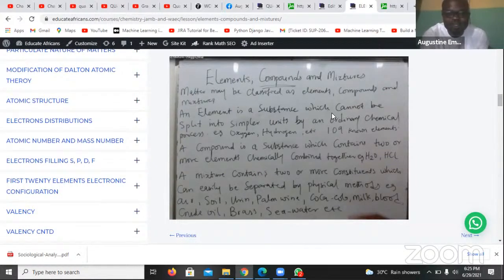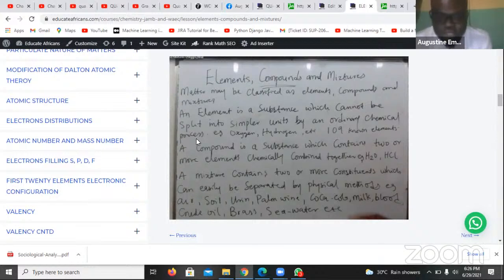An element is a substance which cannot be split into simpler units by an ordinary chemical process. Any substance that cannot be split into other simpler substances by an ordinary chemical process is known as an element.